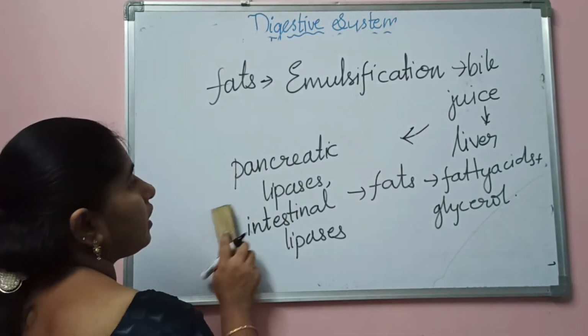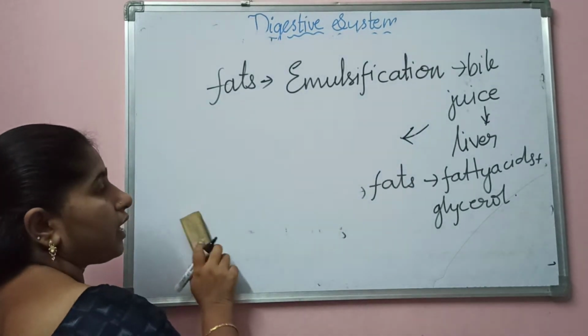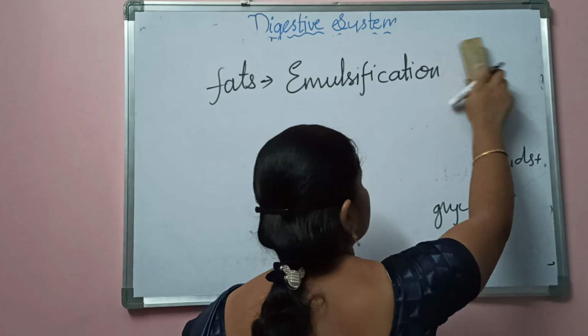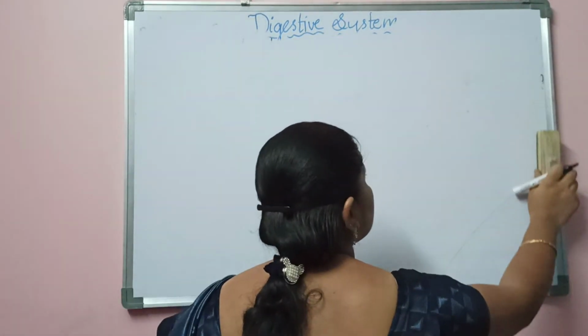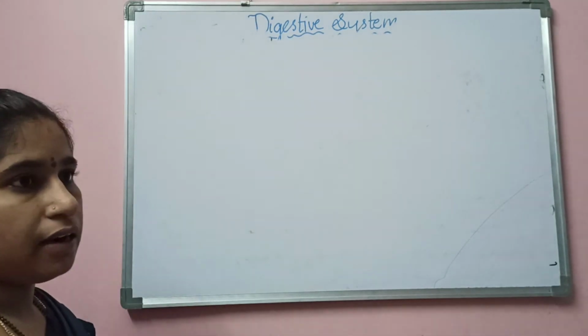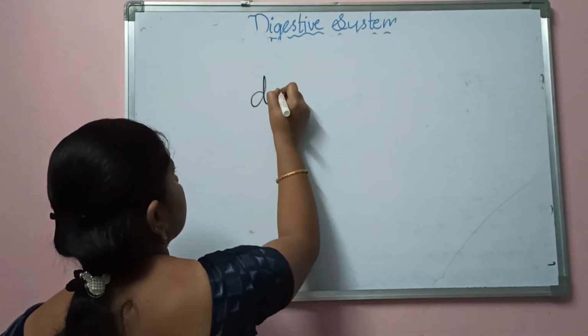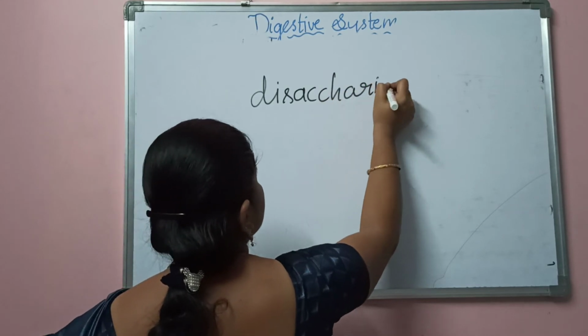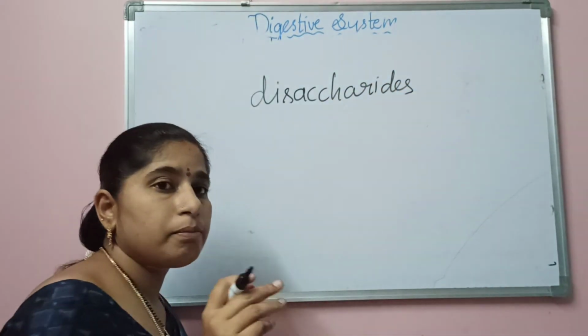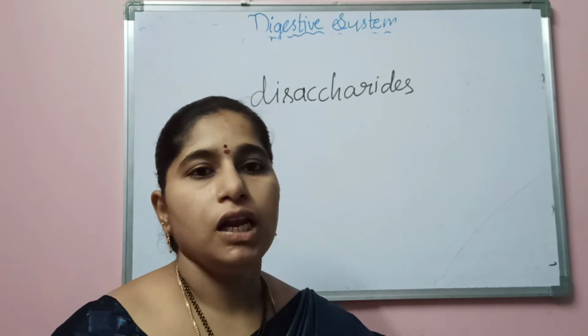The next one, the last one, is the carbohydrates. How are the carbohydrates digested in the small intestine? Here the pancreas releases the disaccharides to digest the complex carbohydrates into simple sugars.